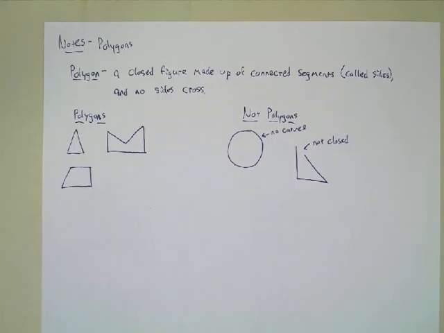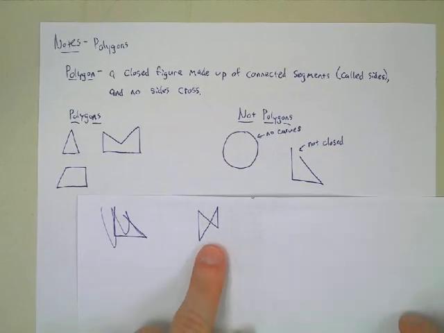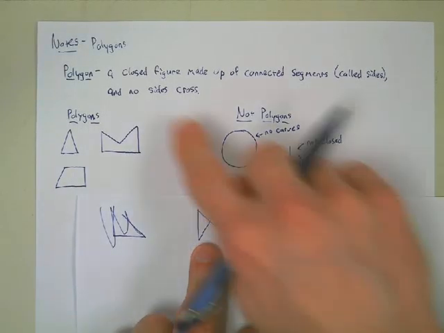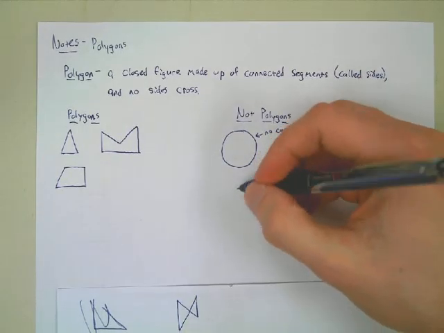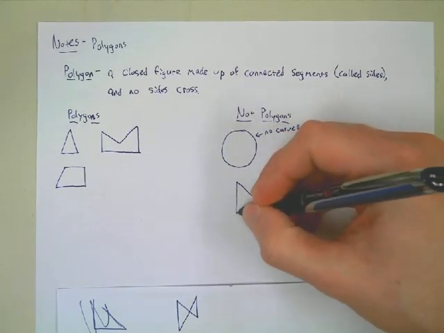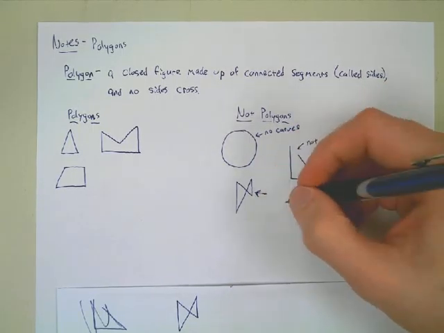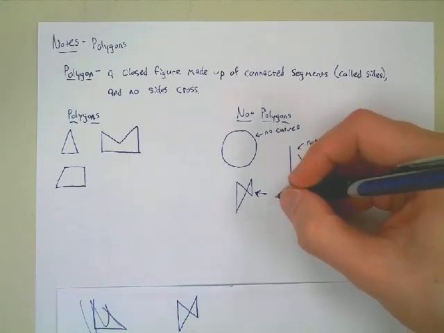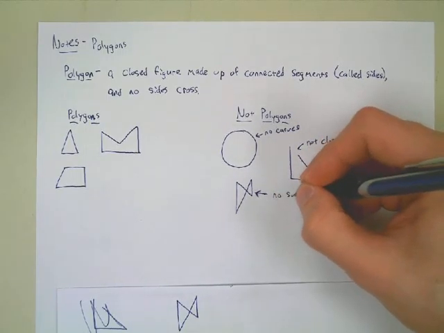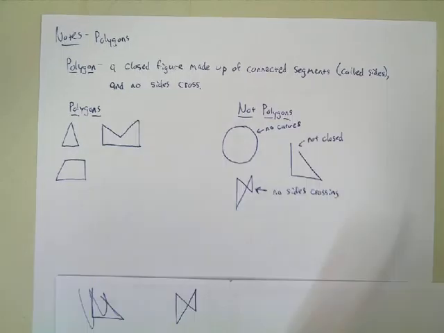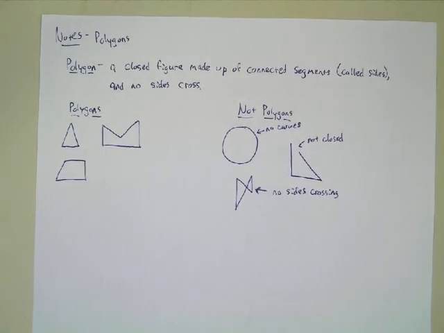All right, let's try another one here. How about this little shape right here? It's closed. No, nothing curves. The sides cross. That's right. Lines cross. So there's no sides crossing in a polygon. So there we go, there's some polygons and there's some non-polygons. Now we also need to be able to identify parts of a polygon.